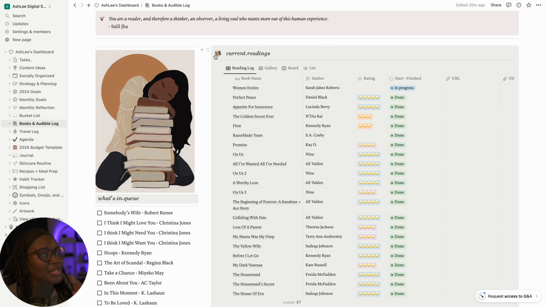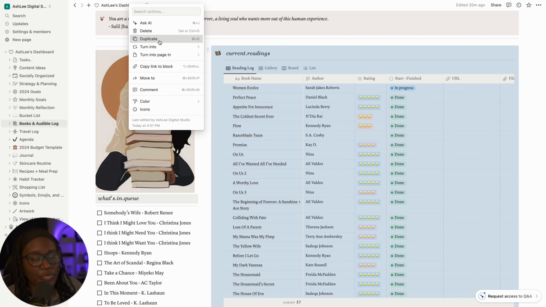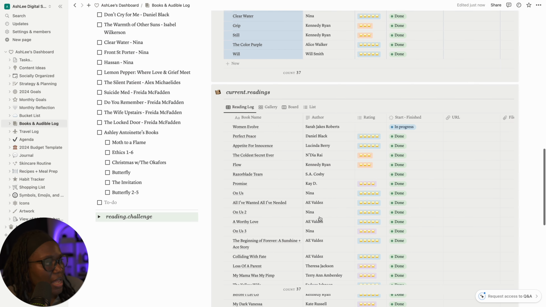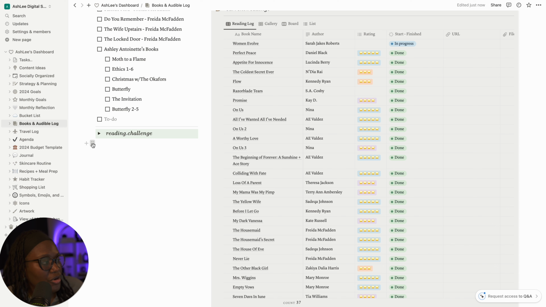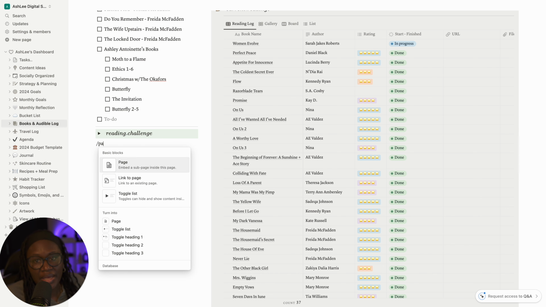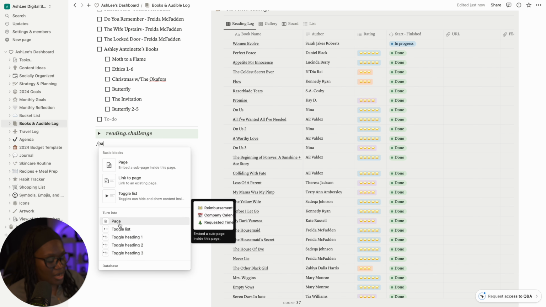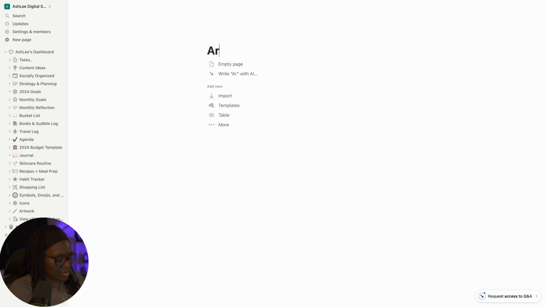My goal for this year is to read 30 books for the year. So I did it last year. Let's see if I can do it again this year. To update this one, I'm going to duplicate the current reading section. And under the reading challenge, I'm going to create an archive. I'm going to do backslash and turn it and create a page there. And I'm going to label this one archives.